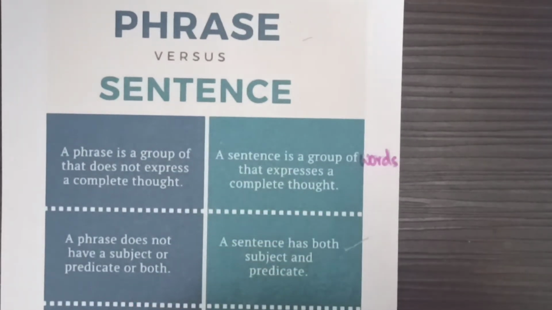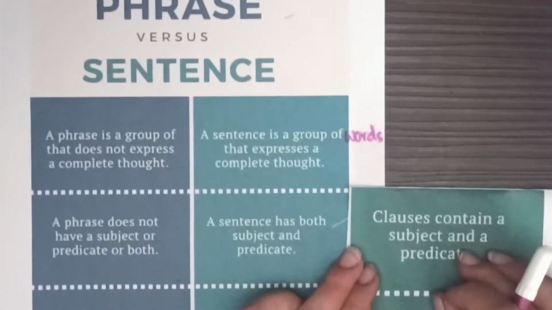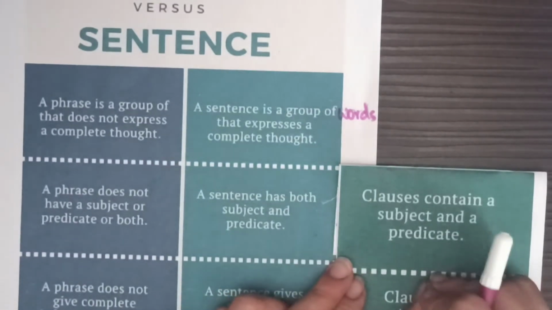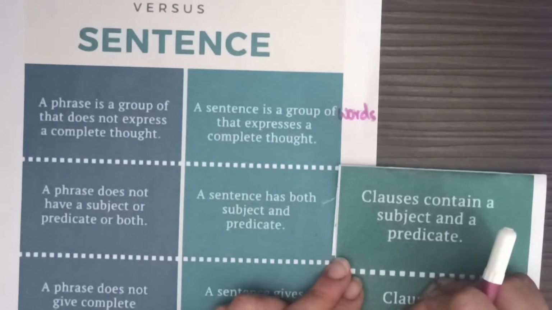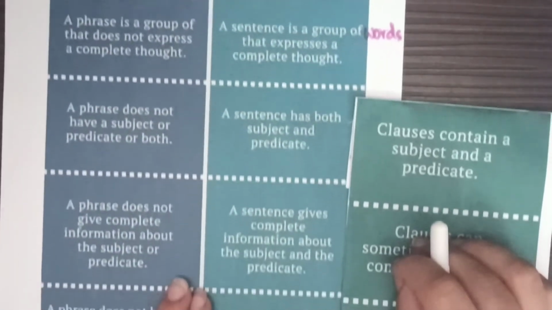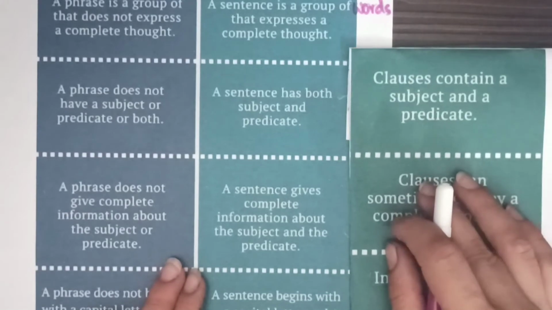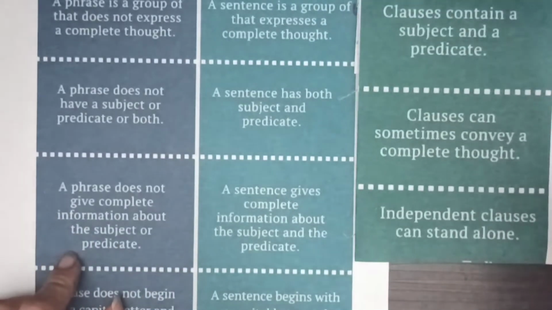Yes. So you might be confused over here, but let me just tell you that a clause can be called a sentence. It depends upon the clause we have. Next, a phrase does not give complete information about the subject or the predicate.